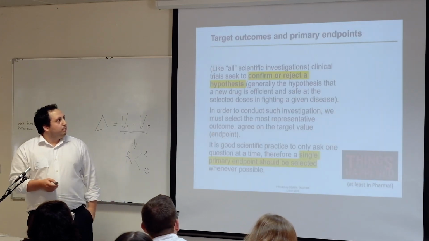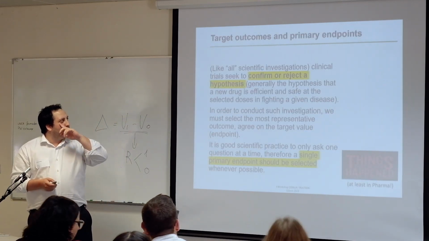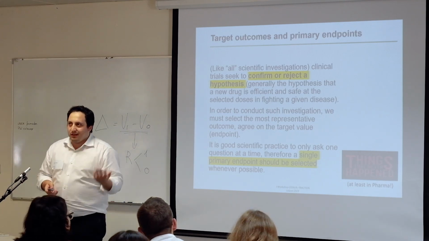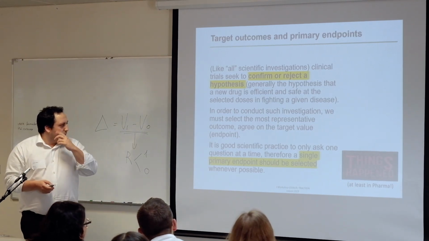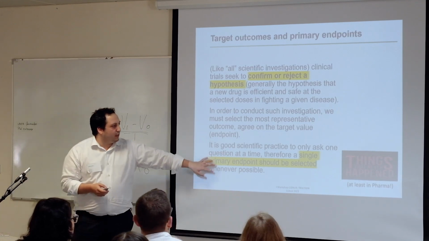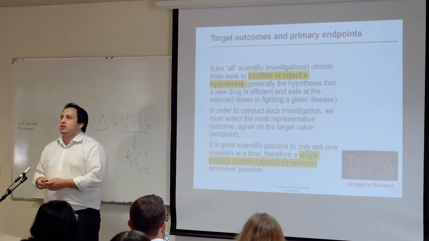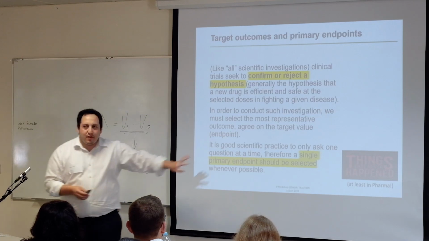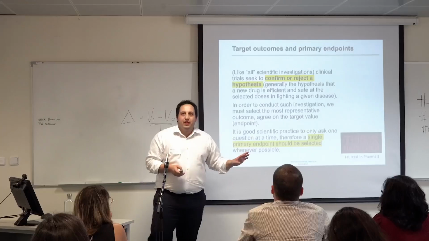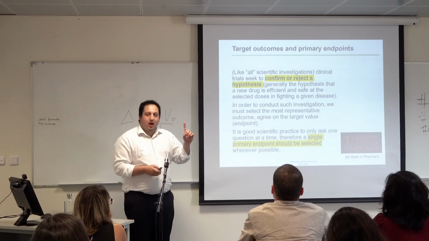So in medicines, we want to confirm or reject hypotheses, like in all the statistics. And we prefer a single primary endpoint that should be selected. Never happened. Not in pharma, we don't have any one primary endpoint.